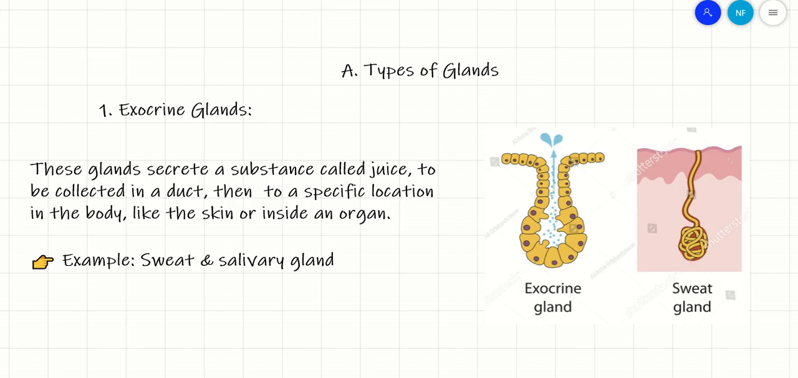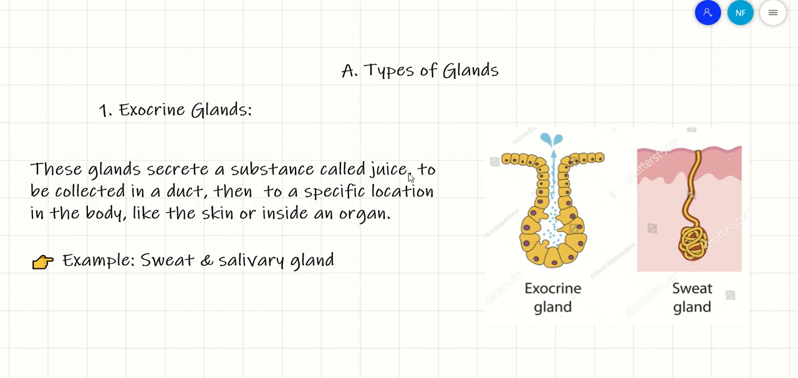First of all, we have to be exploring the types of glands that are present in our body. The first type of glands in our bodies is called the exocrine glands. These glands secrete a substance called juice. So the gland is secreting a substance, releasing a substance. This substance is called juice. How is it secreted? To be collected in a duct. Yani first of all, the secreted substance will be collected in a duct, then it will be reaching a specific location in the body like the skin or inside an organ.